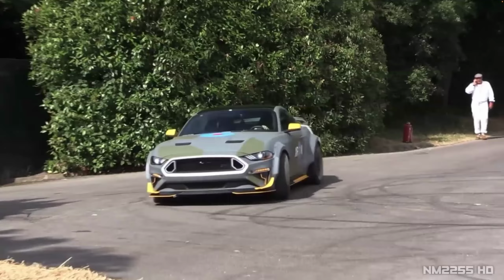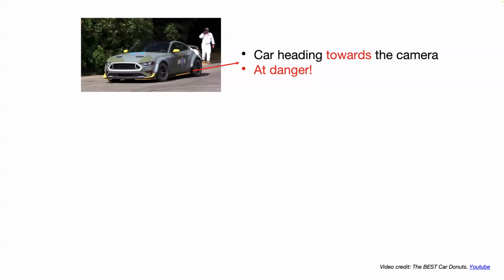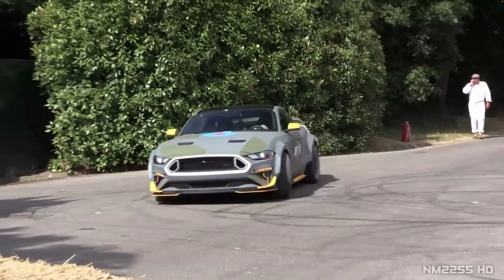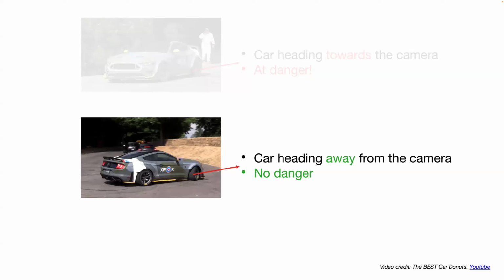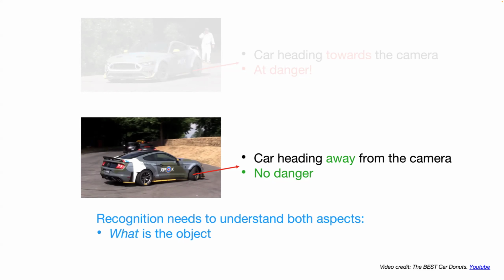In this video, we see the car is heading towards us, and we might be in danger and want to jump out of the way. As the video plays, we can see the car actually is heading away from the camera, so we are not in danger anymore. This reminds us recognition needs to understand two aspects.